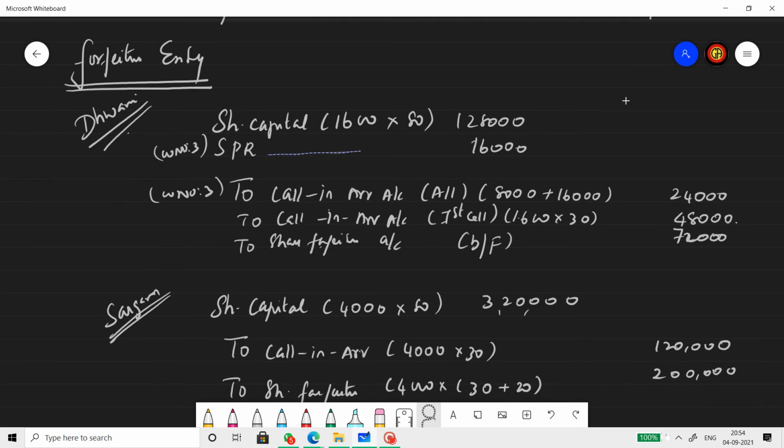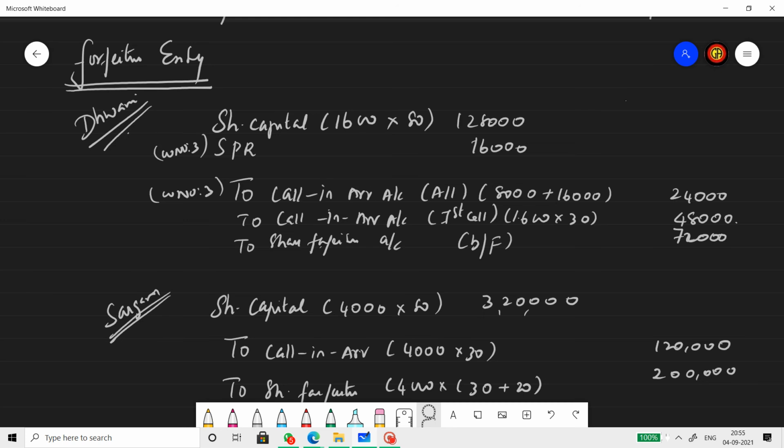So SPR figure, as I showed you, 16,000. Allotment in arrears: she has to pay 8,000 towards share capital and 16,000 towards SPR. So total allotment in arrears is 24,000. Calls in arrears: she is the holder of 1600 shares. She didn't pay 30 rupees, so 48,000.